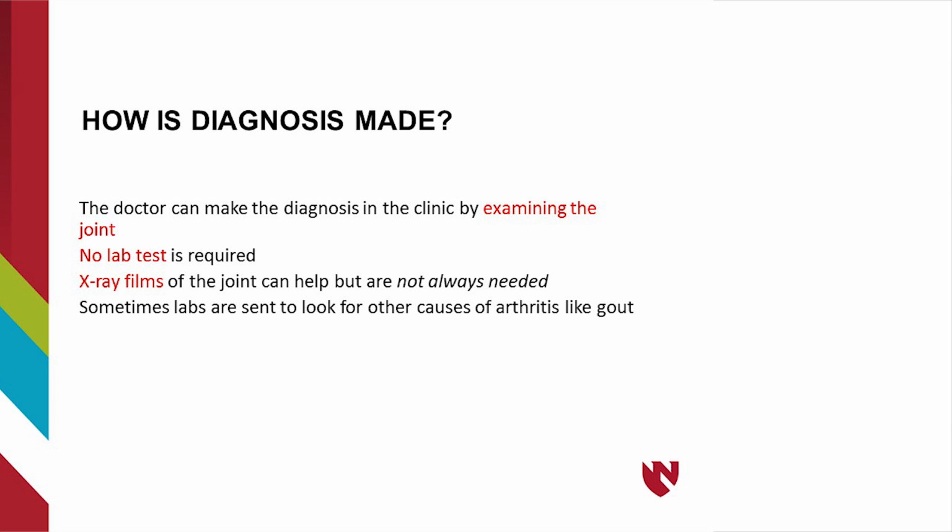How is osteoarthritis diagnosed? Diagnosis in many cases can be made by the doctor in the office based on the symptoms and by examining the joint. An X-ray image for the joint, if needed, can also help make the diagnosis. There is no blood test for osteoarthritis, but sometimes blood tests are needed to look for other forms of arthritis like rheumatoid arthritis or gout. It is important to know that osteoarthritis is different than the other types of arthritis as it has no inflammation in the joint. Other arthritis illnesses cause joint inflammation and are treated differently.